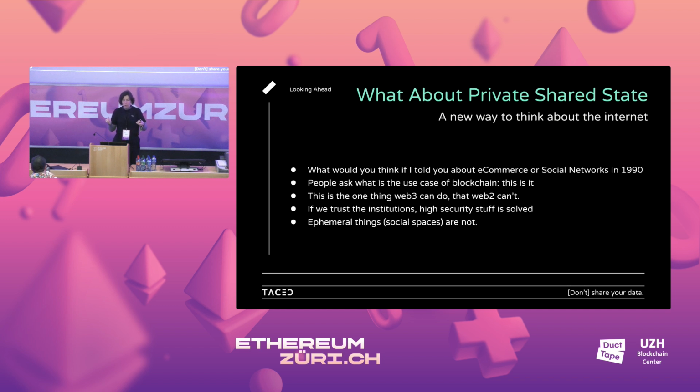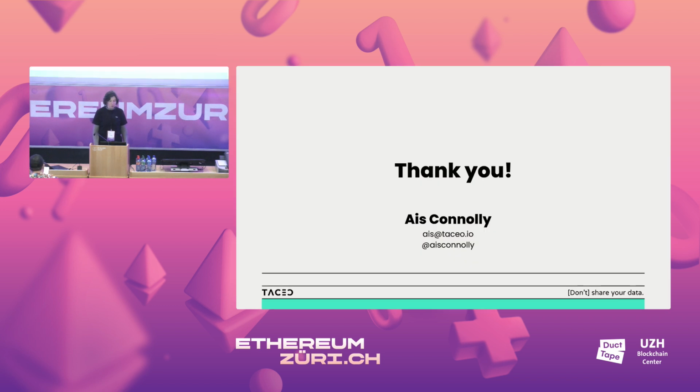If we trust the institutions, high security stuff is solved. If you trust Google, if you trust the banks, whatever, problem solved. But the thing is we don't. And also our personal data, our individual stuff, our social spaces, these are not secure. Facebook can see your stuff, Google can see your stuff, YouTube can see your stuff, and they can steer you in different directions. So privacy is needed.